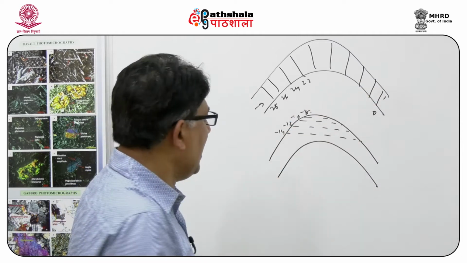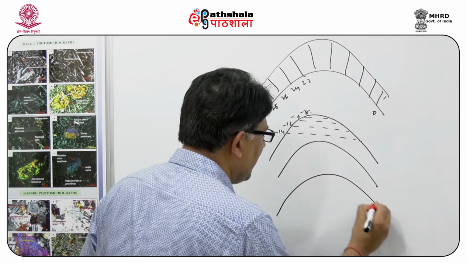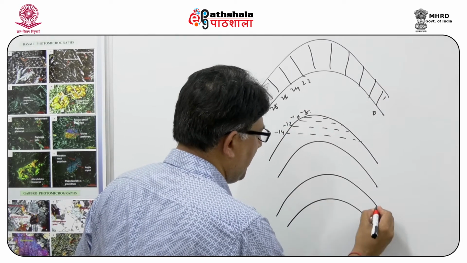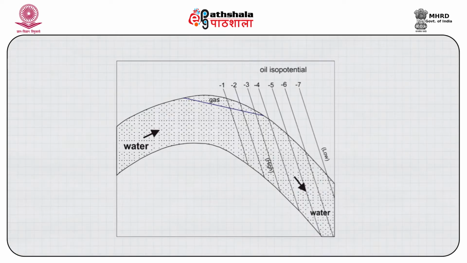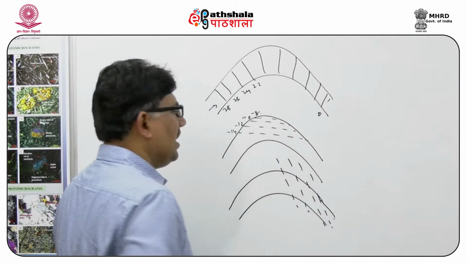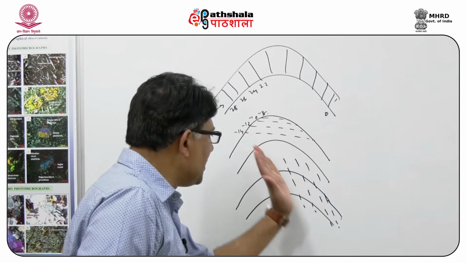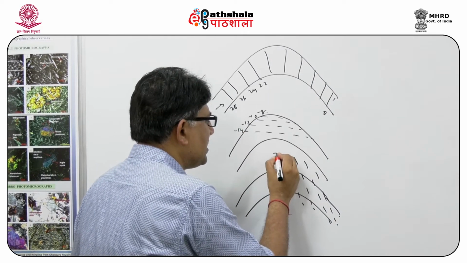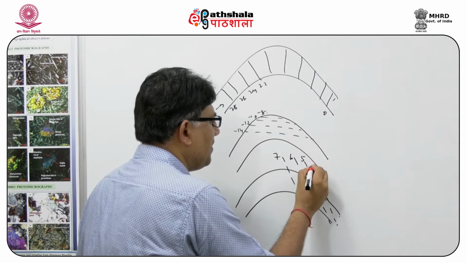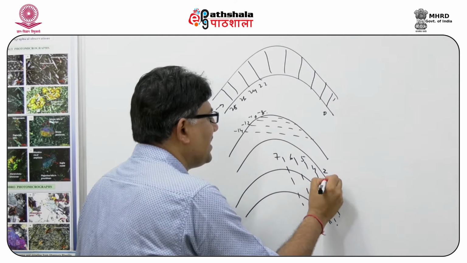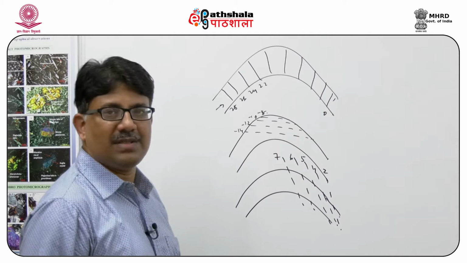So, these are the isopotential surfaces that will be telling you what direction the gas will move. Coming on to the oil, the isopotential surfaces will be like this. So, it will be suppose 7, then 6, then 5, 4, 2, like this, the isopotential surfaces of the oil.